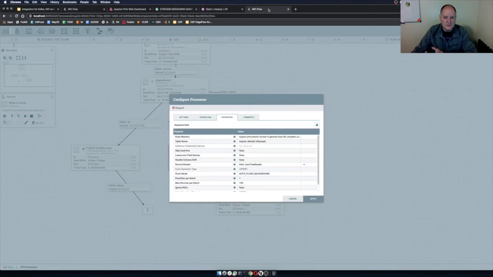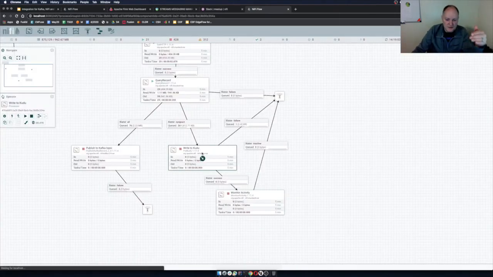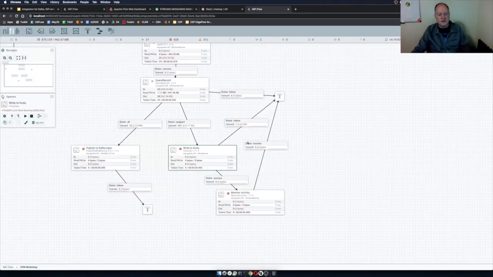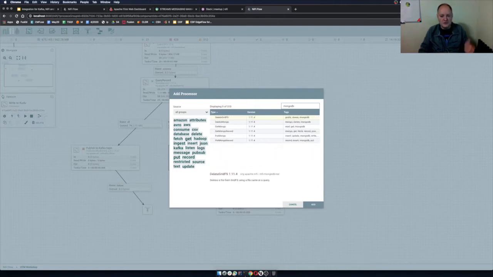A final thing we're doing in another flow is pushing the data that comes in to a data store. Now this one I'm pushing to a Kudu table within Impala. It could be a Hive table, a table in Oracle or SQL Server or Redshift or Snowflake, or I could push it to any number of data stores. It's very easy to push it to one or more of these data stores in a single click. Put in my information for Mongo, now it's in Mongo.